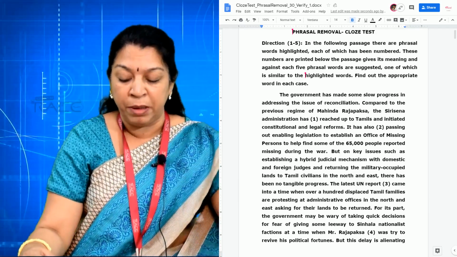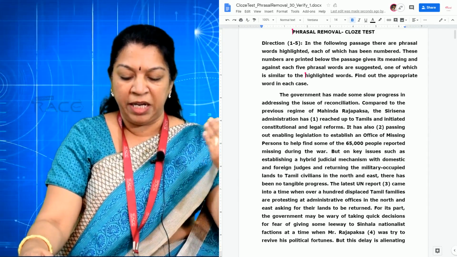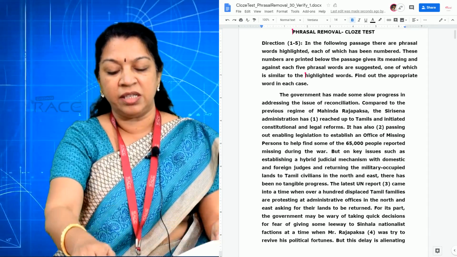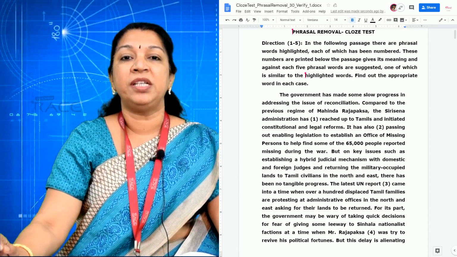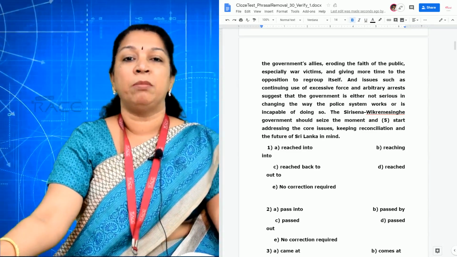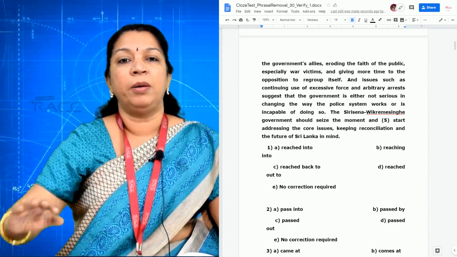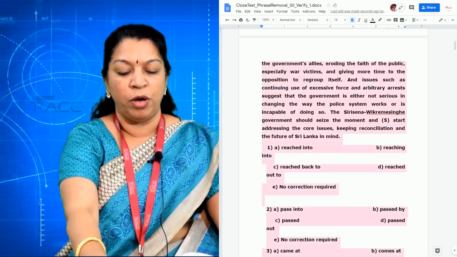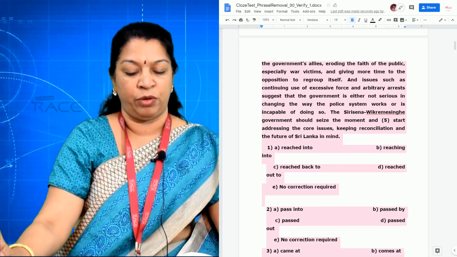They have passed a bill. It is about enabling legislation. So, just the word passed. Option C is the right answer. The two phrasal verbs would change the meaning here to fainting or just passing by. So, option C is the right answer for the second question.